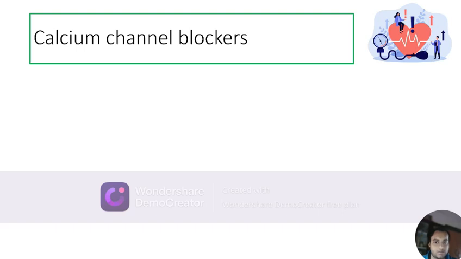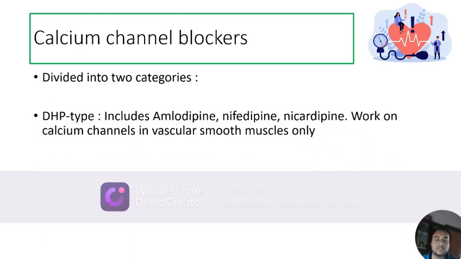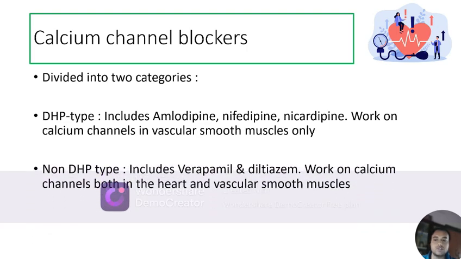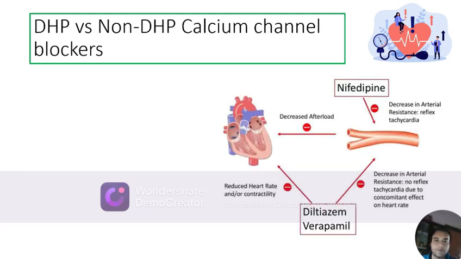Now talking about calcium channel blockers. They divide into two main categories. One is the DHP or the dihydropyridine type, which includes the dipines like amlodipine, nifedipine, nicardipine. They only work on the calcium channels in the vascular smooth muscle, whereas the non-DHP types will include verapamil and diltiazem. They'll work on calcium channels both in the heart as well as the vascular smooth muscles.